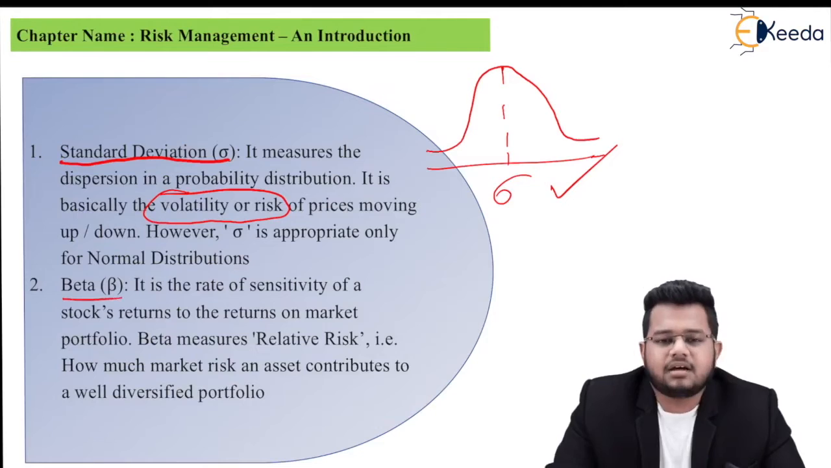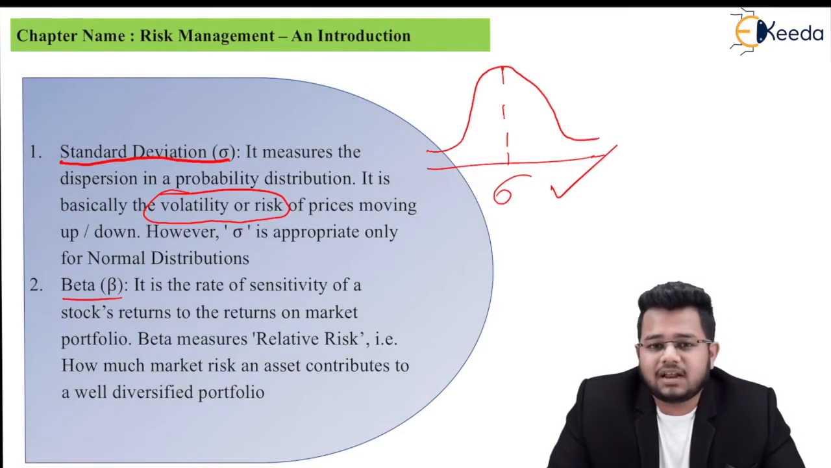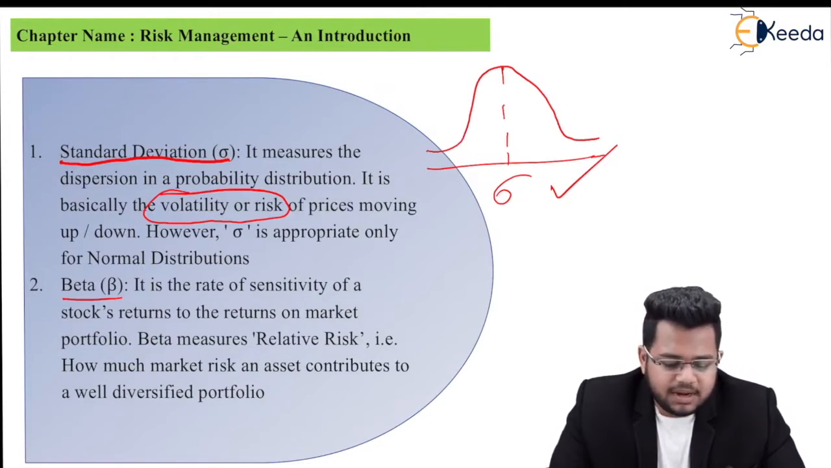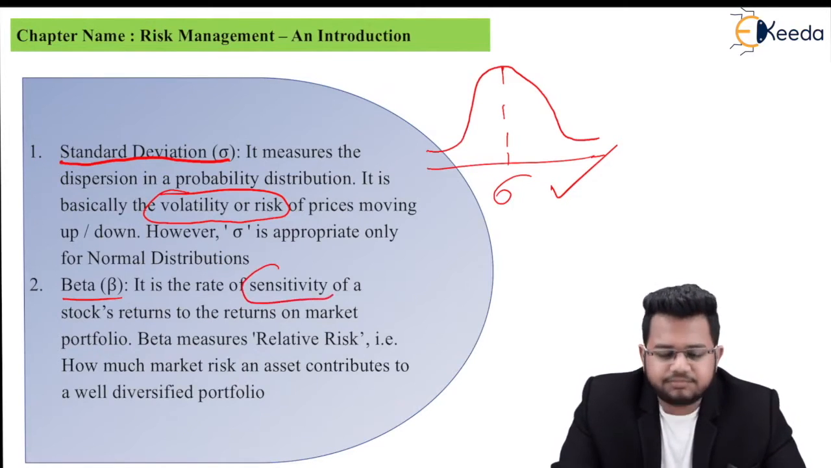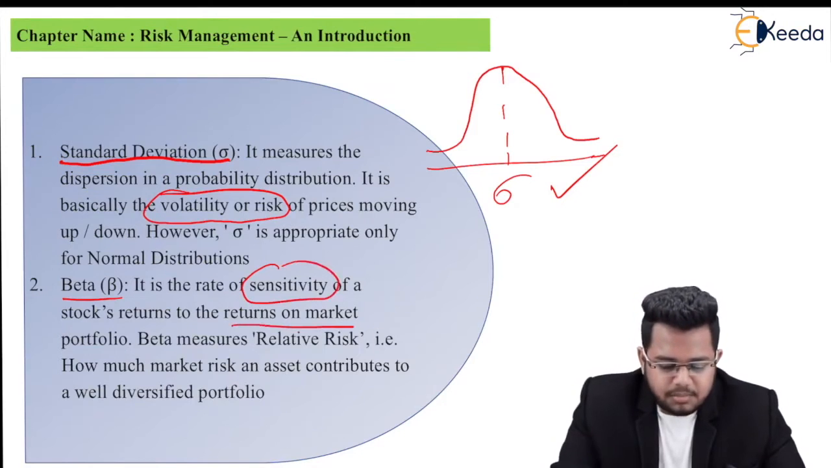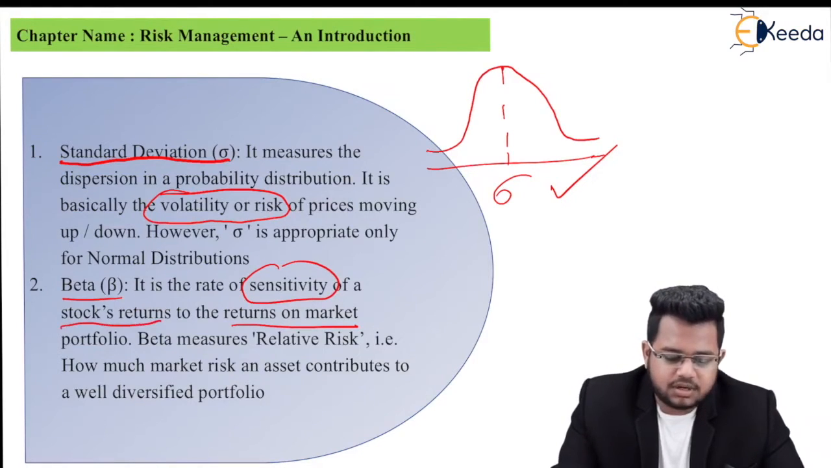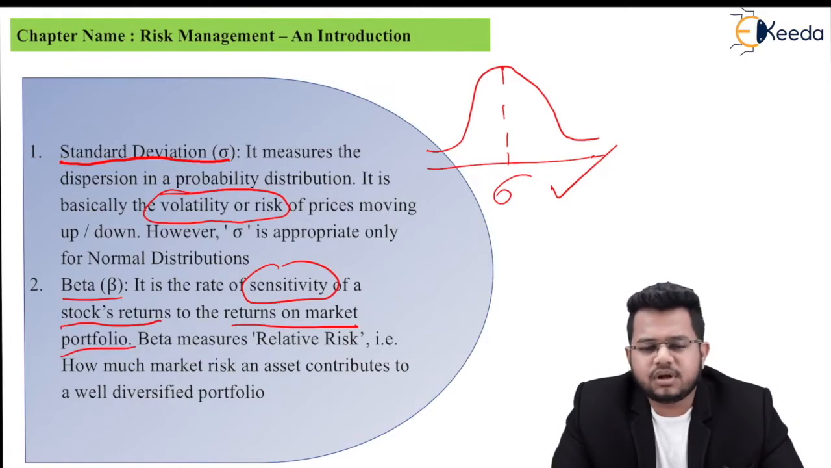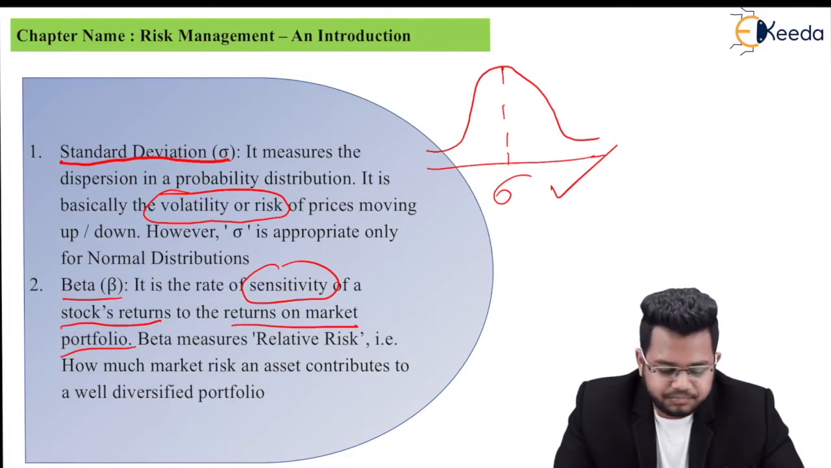Next is beta. Beta, again, that Gisa beta example. If beta of Tata Limited is 2, it means that if the market goes up by 1%, Tata Limited will go up by 2%. Beta is the rate of sensitivity of a stock's return to the returns on the market. So it is comparing stock's return and return on the market portfolio. Market portfolio for India you can say Sensex, or for the US you can say S&P 500.